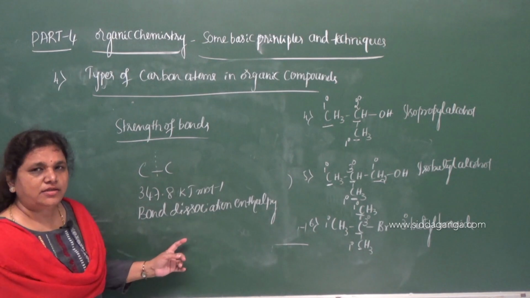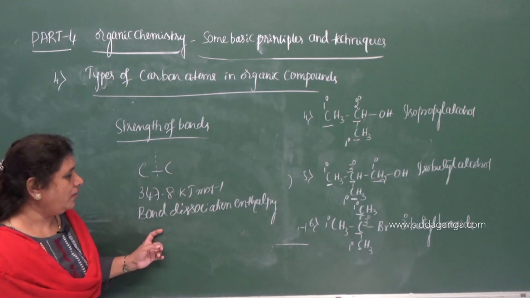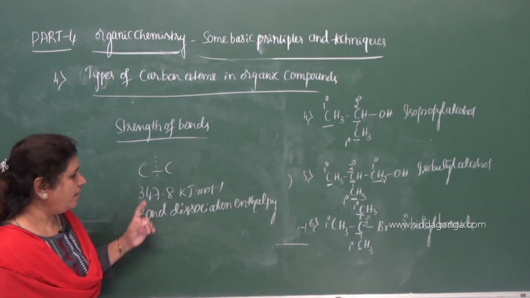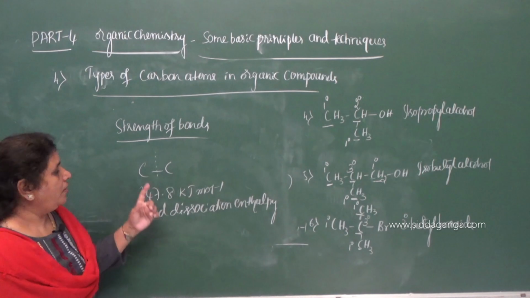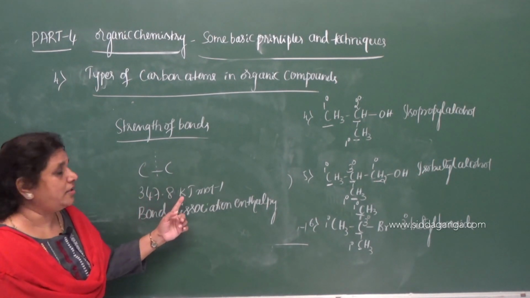What do you mean by that? The amount of energy which is required to cleave 1 mole of a particular type of bond is called bond dissociation enthalpy. To cleave this bond, it demands 347.8 kilojoules per mole.